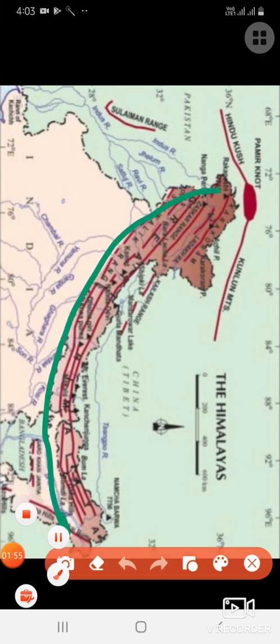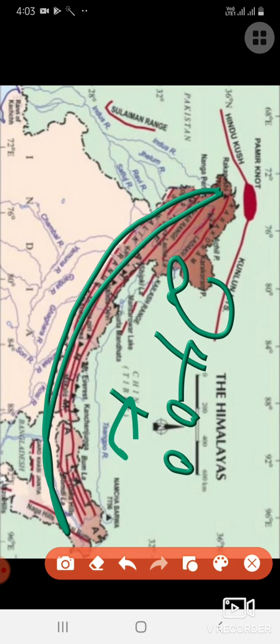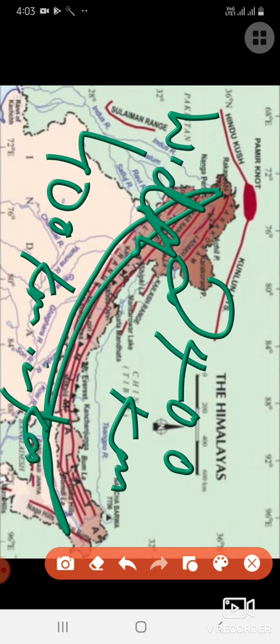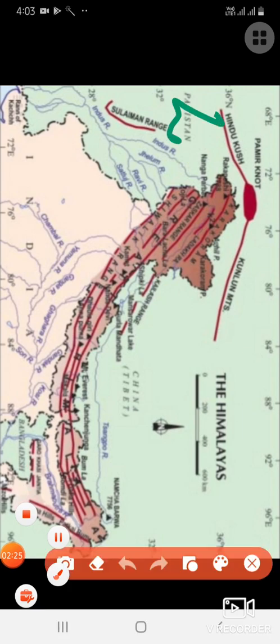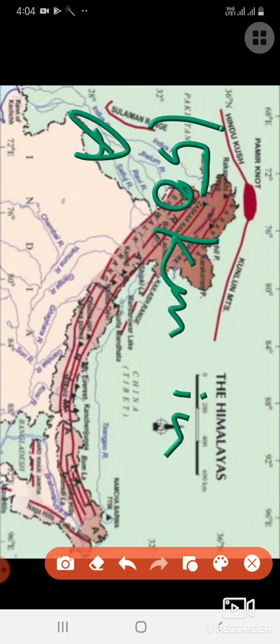You just see, this is in the form of an arc, covering a distance of 2400 kilometer, and their width ranges from 400 kilometer in Kashmir to 150 kilometer in Arunachal Pradesh.